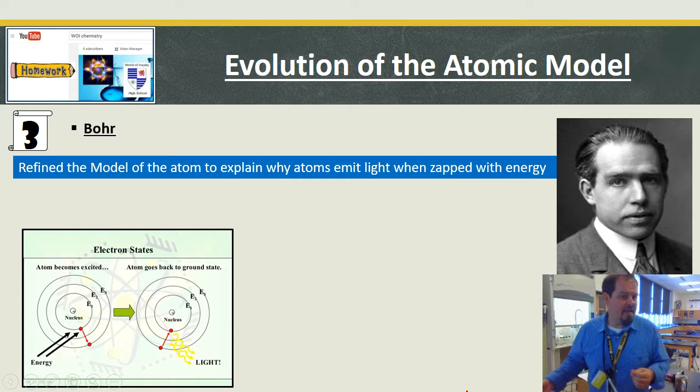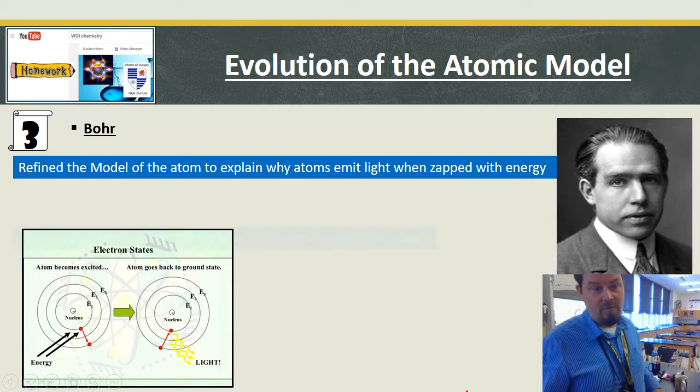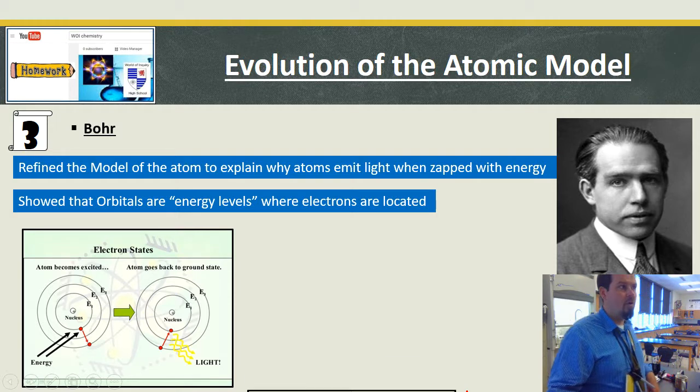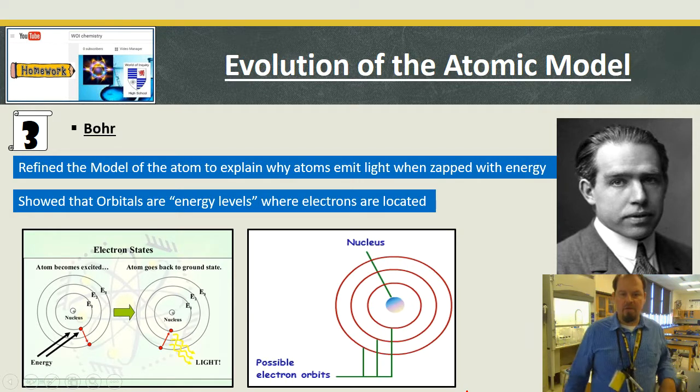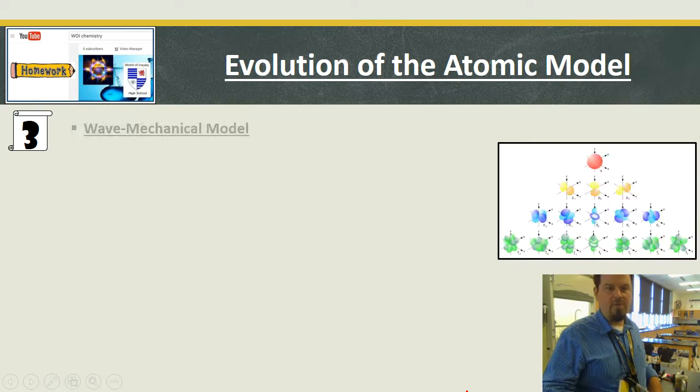And so now I make the analogy of you're walking up a step, you can't take a half a step, you can't take a step and a half. You always got to take exactly a step or you don't actually move. Well, that same thing happens with these electrons, and he was able to map what was going on, which was cool. He showed that the orbitals are energy levels where electrons are located, and here's another picture of energy levels. Okay? And now we are to where we are now.